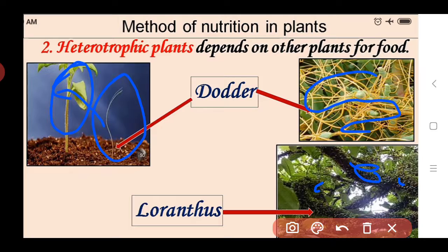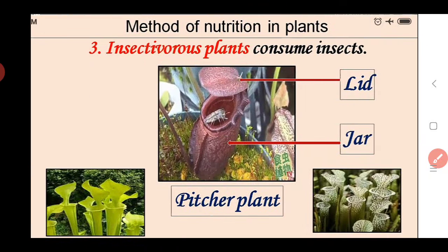So such plants we call heterotrophic plants. What are the examples? Examples are fungus, this Loranthus, dodder. These are examples of some heterotrophic plants. Okay. So next we see the third type of the method of nutrition in plants.